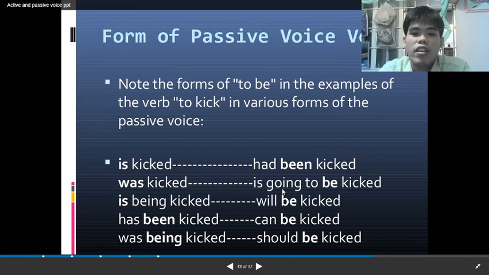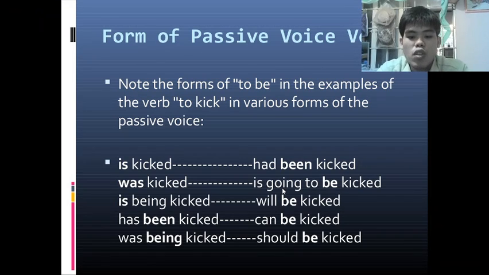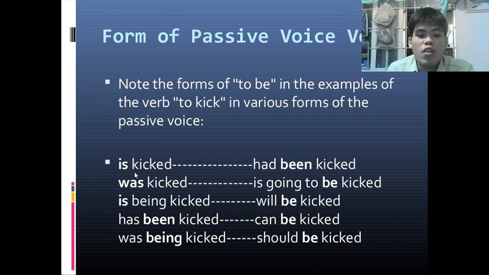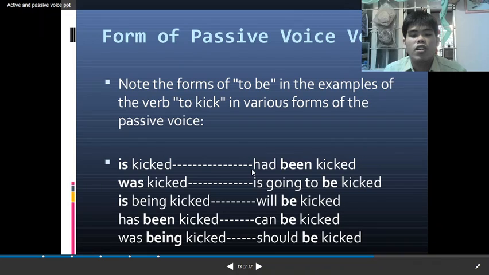So note the difference of active to passive. Let's say, Amir is kicked in the balls. Yes, Amir is kicked in the balls. So, his balls had been kicked. Next is was kicked. The passive forms are going to be kicked, is being kicked, will be kicked, has been kicked, can be kicked, was being kicked, should be kicked.